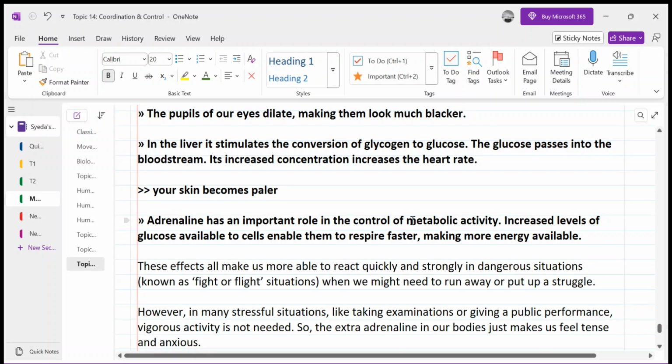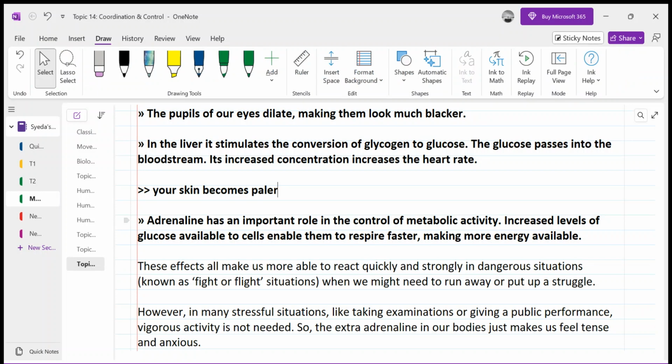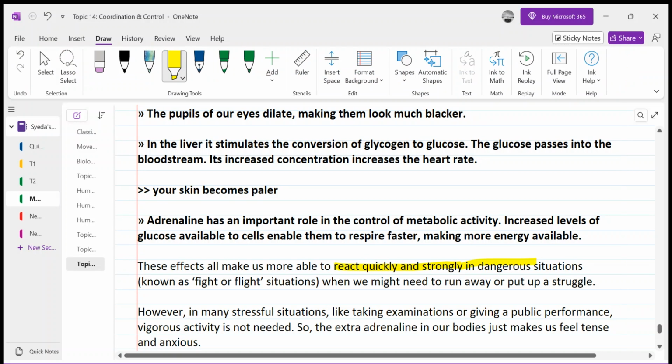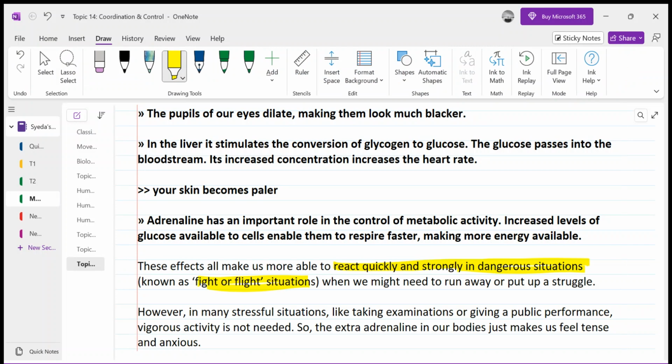So these effects all make us more able to react quickly and strongly, right? So how does it help us react quickly and strongly in dangerous situations, known as fight or flight, या तो लड़ लो या भाग जाओ, right? When we might need to run away or put up a struggle. A struggle is not like fighting with someone, but fighting with the situation, whenever we have to face the situation or whenever we have to escape from it.